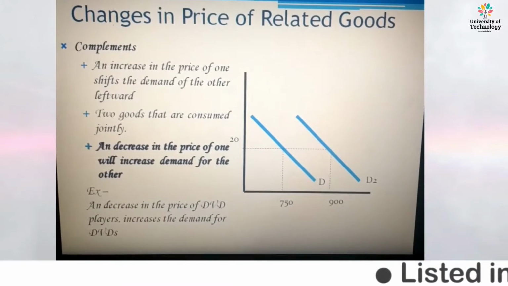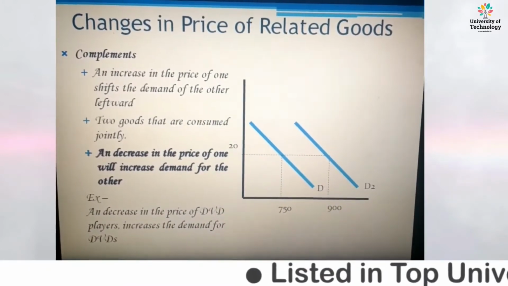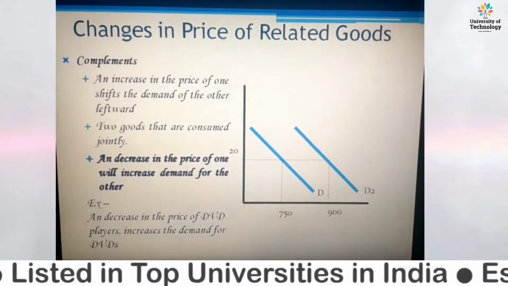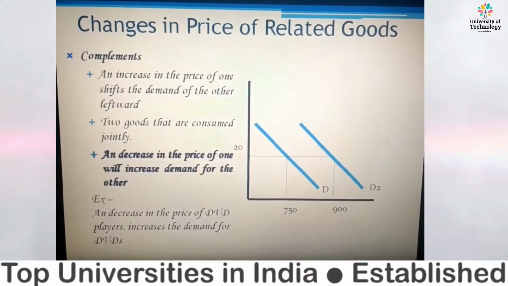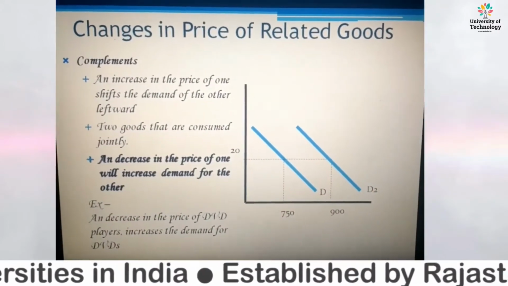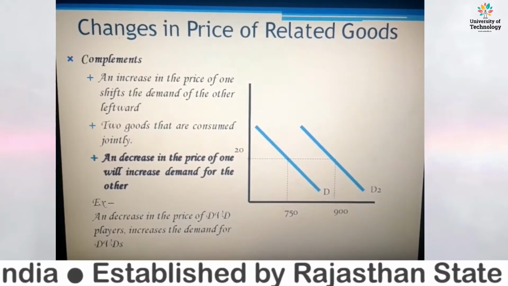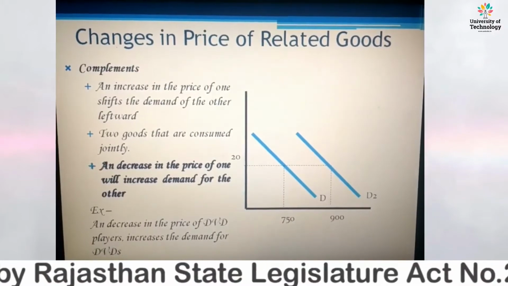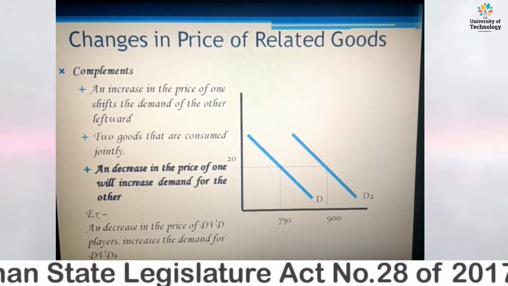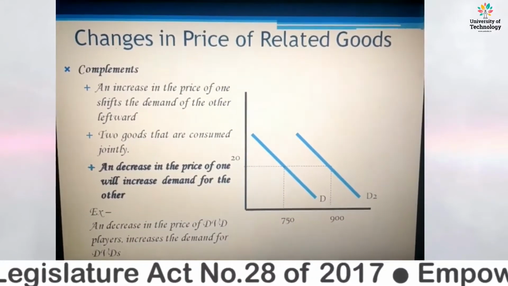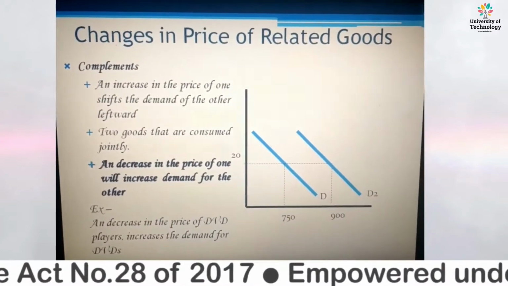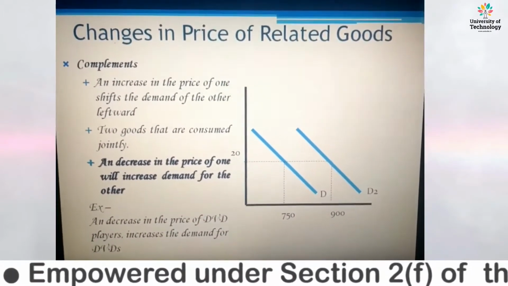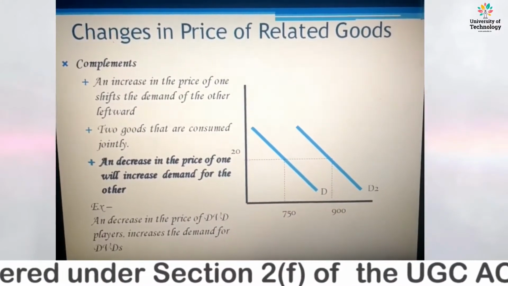For example, a decrease in the price of a DVD player will increase the demand for DVDs. These are examples of complementary goods. Other examples of complementary goods are petrol or diesel and a car, the fuel as well as the car, and pen and ink.